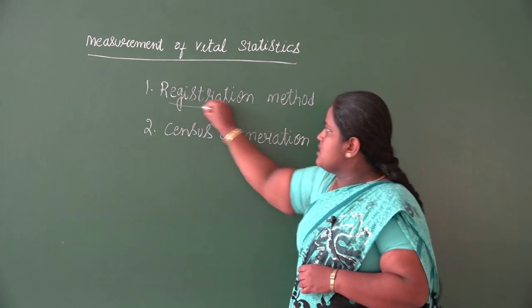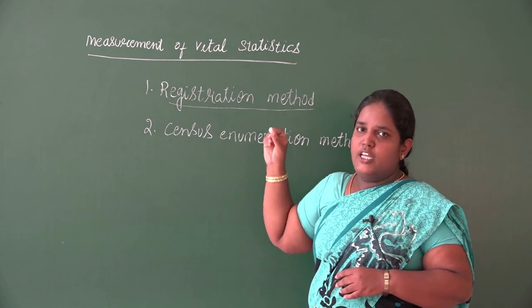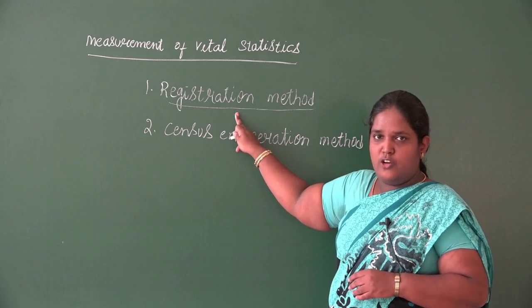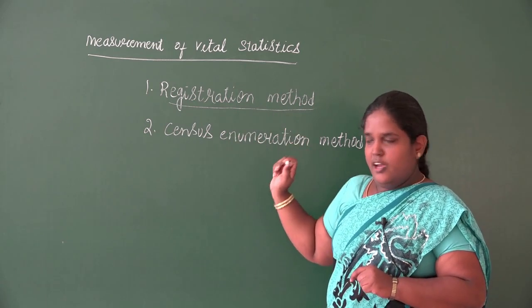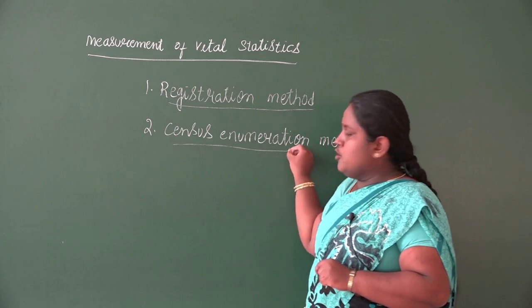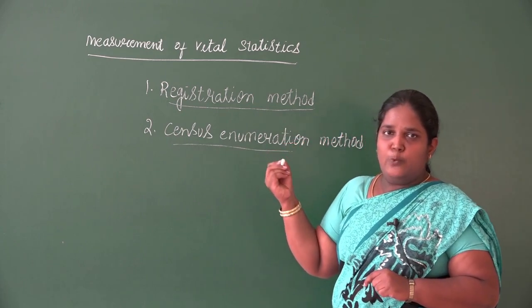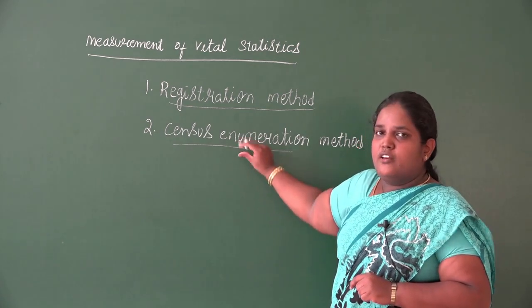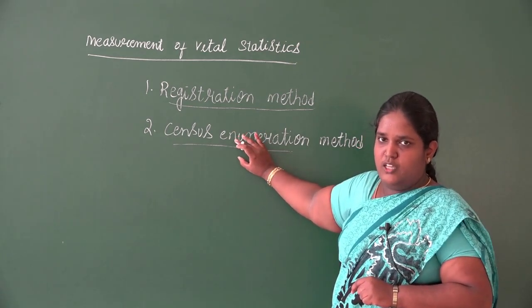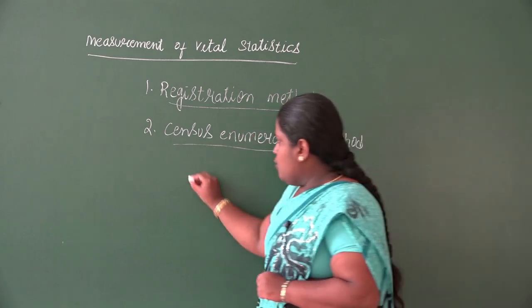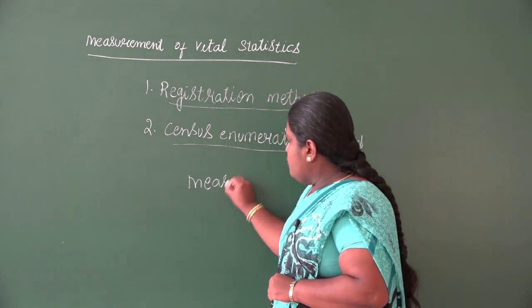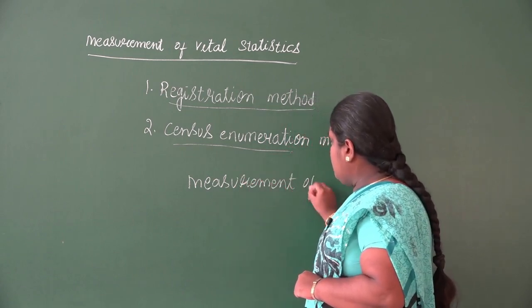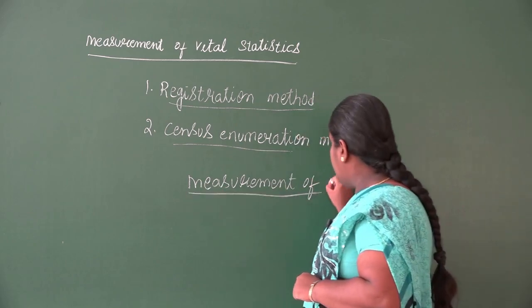And the registration method will be good only when you record all the information, but all the vital events are not recorded, only a few of them are recorded. In the census method, you get the total population only once in 10 years. If you have to get it in between, you cannot use this method for knowing the complete population. For that, if we have to measure the population in between the census years, we have a formula.